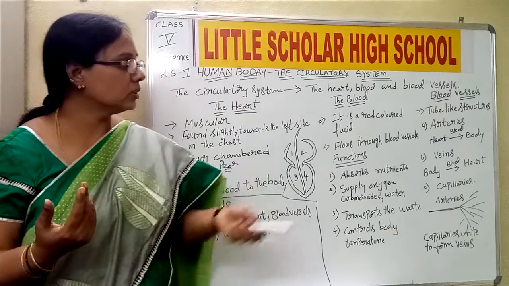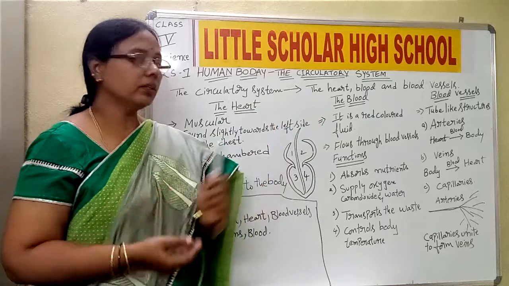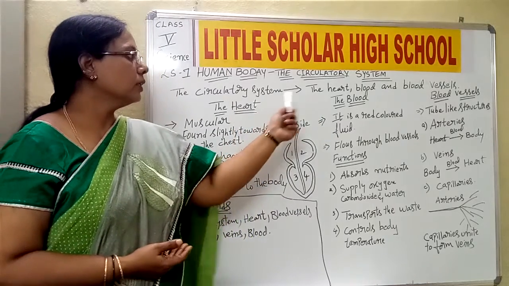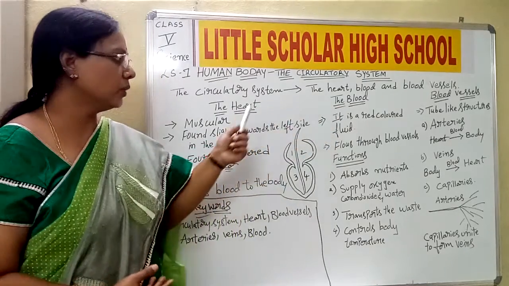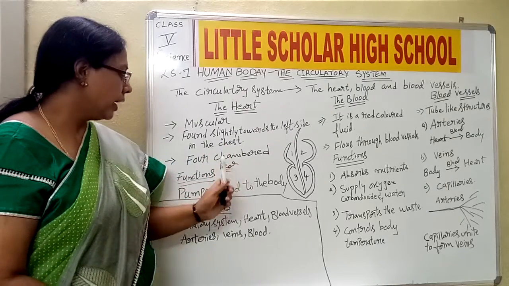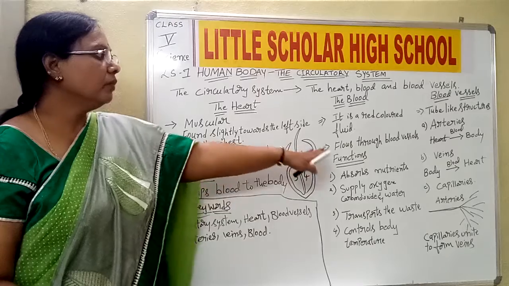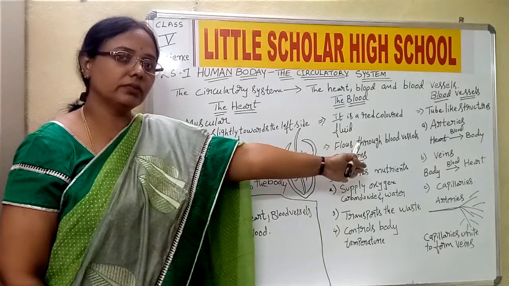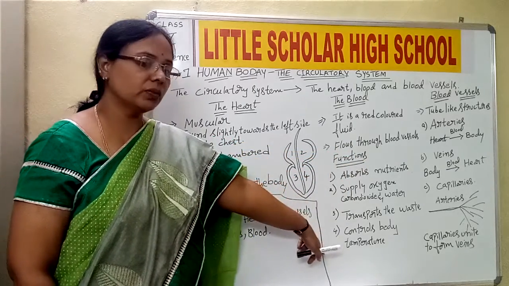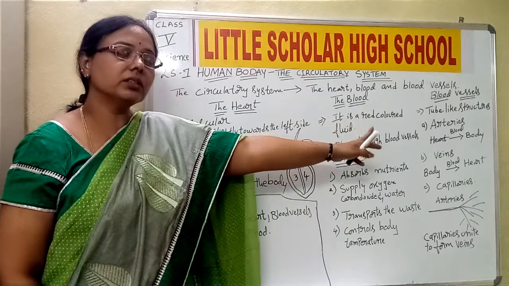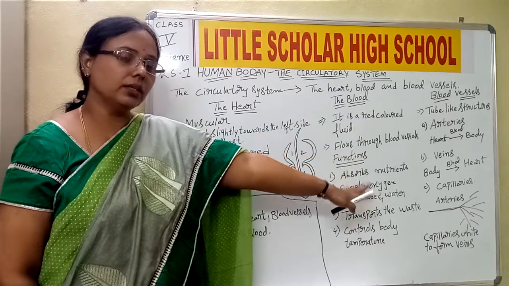Okay, children, so this is regarding the circulatory system, the heart, the blood and the blood vessels. We have seen the structure of the heart, and the main important function of the heart is to pump the blood. Then we have seen the blood, it is a red colored fluid, and the important functions of the blood. And what are blood vessels? There are three: arteries, veins and capillaries.